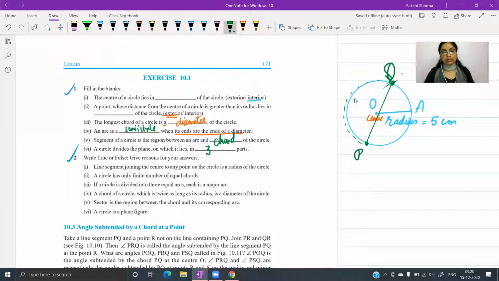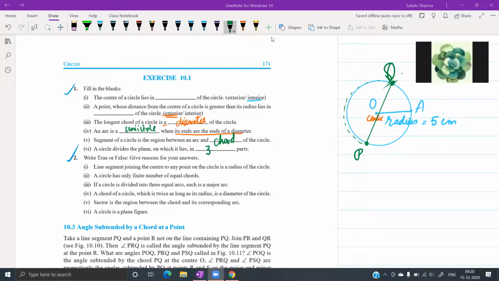Line segment joining the center to any point on the circle is called radius of the circle. True. This is definition for the radius. A circle has only finite number of equal chords. False. If you want to draw chords of the same length, there are infinitely many possibilities because a circle